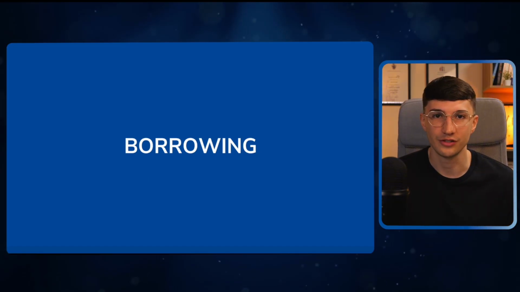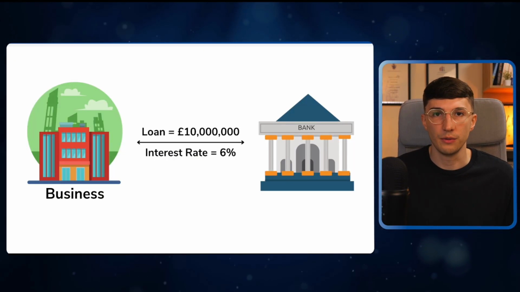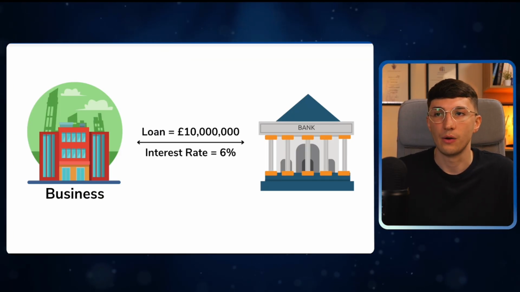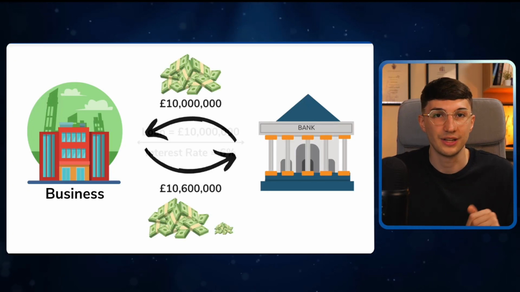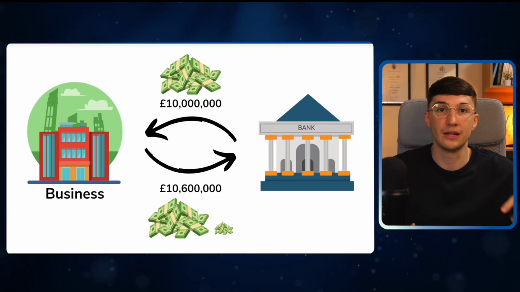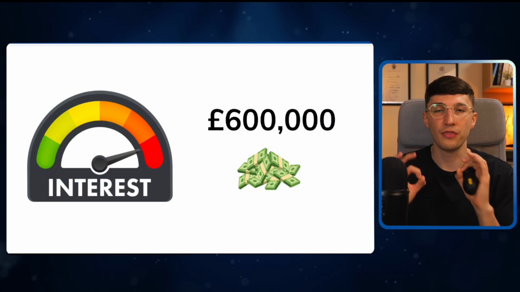Let's look at the cost of borrowing. Essentially, let's say I go to the bank and I want to borrow some money from them. For example, I ask them for £10 million, but they say to me, you can borrow the £10 million, but we're going to charge you a 6% interest rate. So I get £10 million and I have to pay them £10,600,000 back. That £600,000 is the cost of borrowing and that's the interest rate.